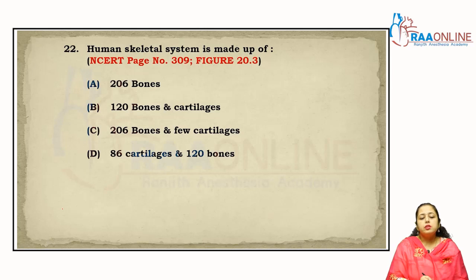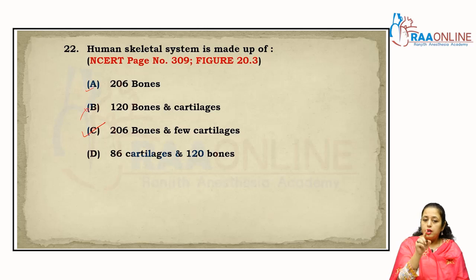The human skeletal system is made up of... that information is given in NCERT page number 309, right? The 206 bones, correct? 120 bones and cartilages, no. 206 and a few cartilages is the more appropriate answer.